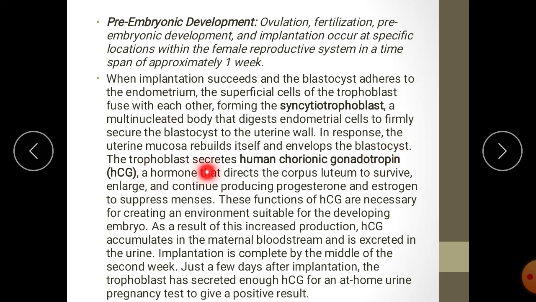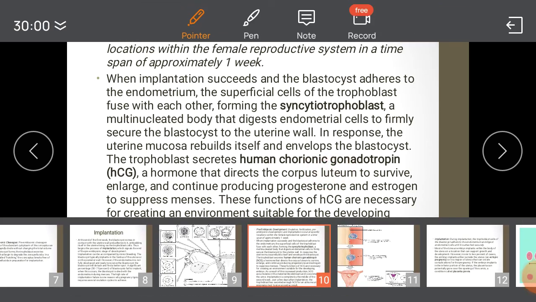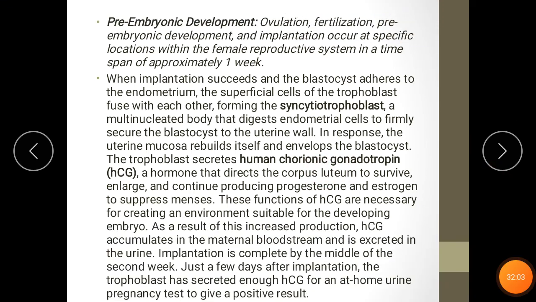The trophoblast secretes human chorionic gonadotrophin. During this time, the trophoblast cells secrete human chorionic gonadotrophin, HCG.